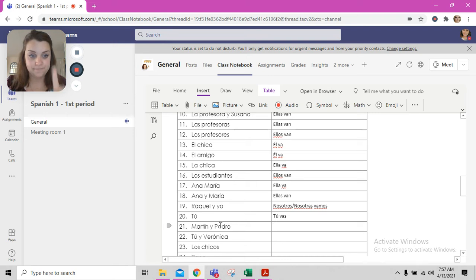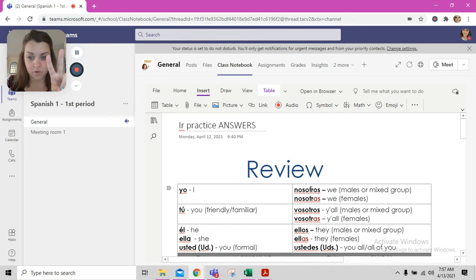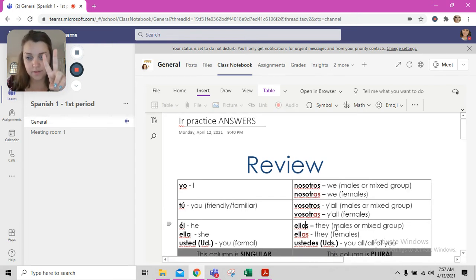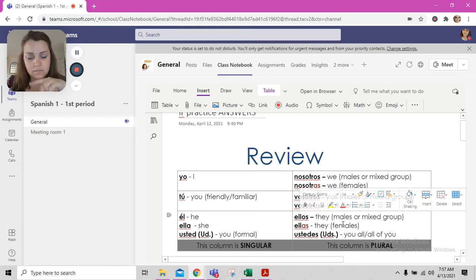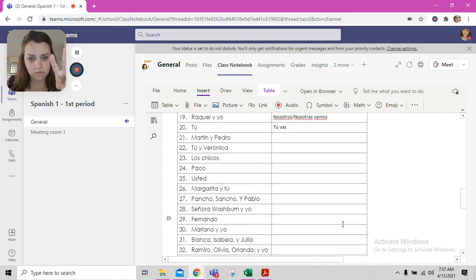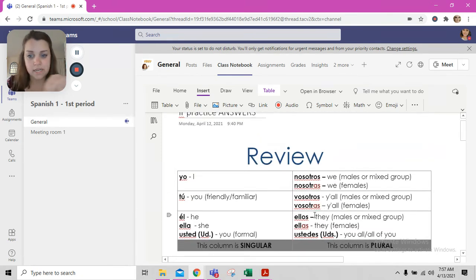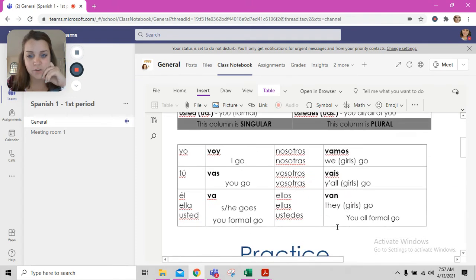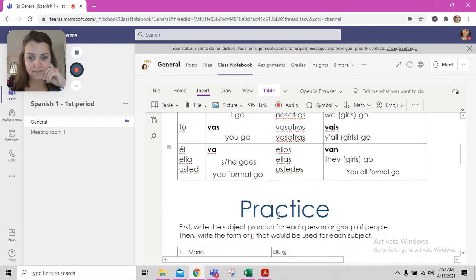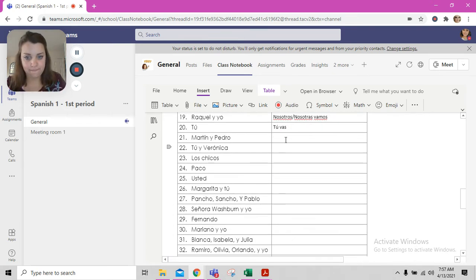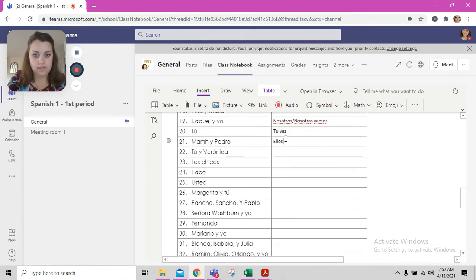Tú vas. 21, Martín y Pedro. Martin and Pedro. That's 2. So we got more than one here. Doesn't say I, so it's not we. We don't use this vosotros form. So ellos, is it 2 males? Martin and Pedro? Yep, 2 guys. So we're going to say ellos. Ellos van. E-L-L-O-S, van, V-A-N. Remember, it's van, not van.